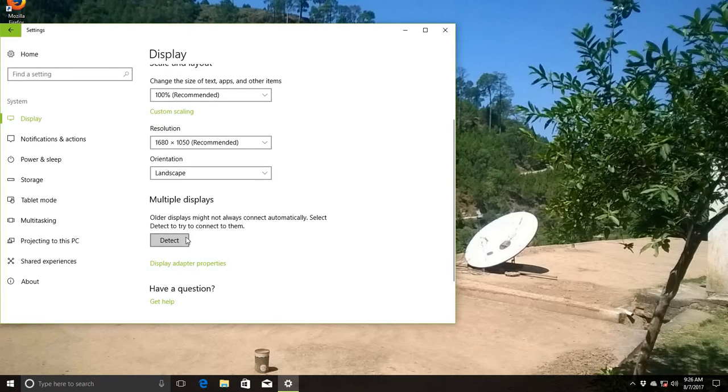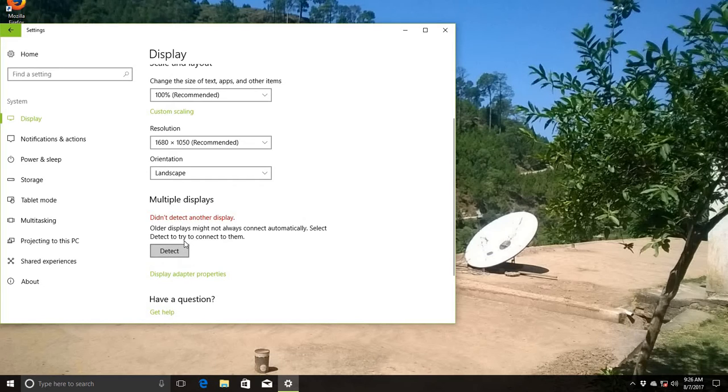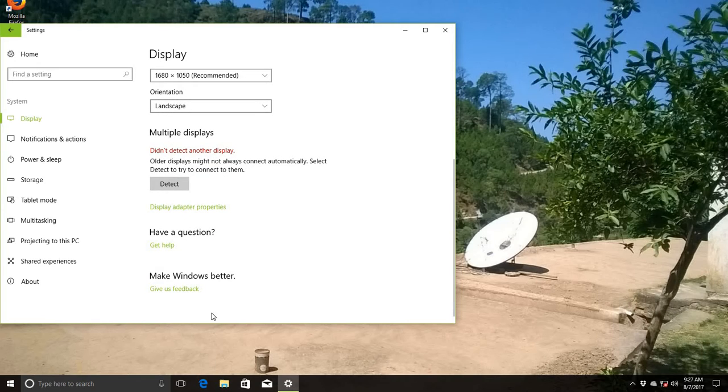Then this one is the multiple displays. For multiple displays, we click on detect, and it doesn't detect another display. We have no other display in this system now. This is the display slide.